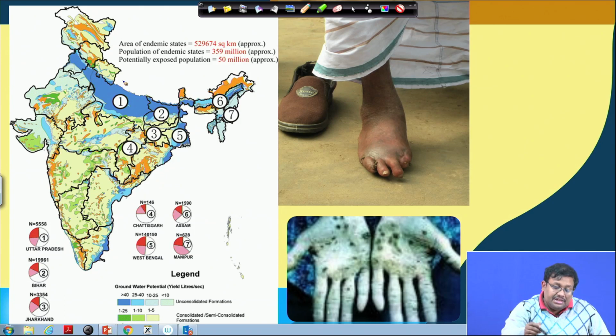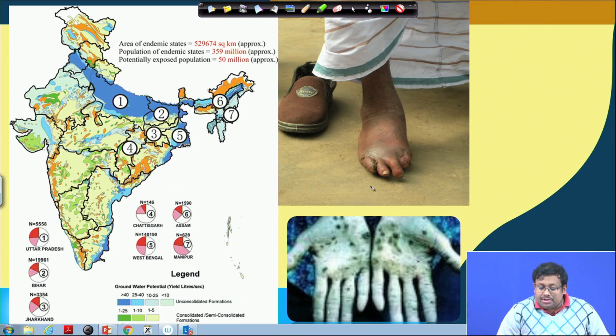This region shows the high concentration of groundwater arsenic, and as you can see, this is mainly the Indo-Gangetic plain areas. So, the Indo-Gangetic plain is mainly affected by this groundwater arsenic problem, which is a geogenic problem, as compared to the other parts of India.